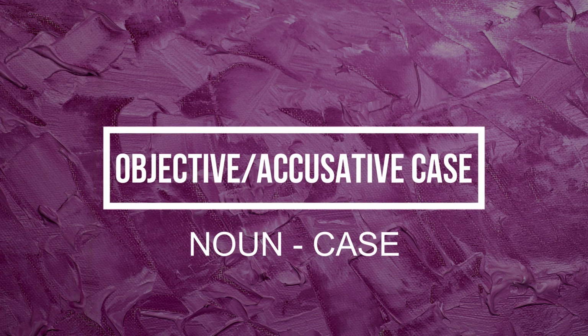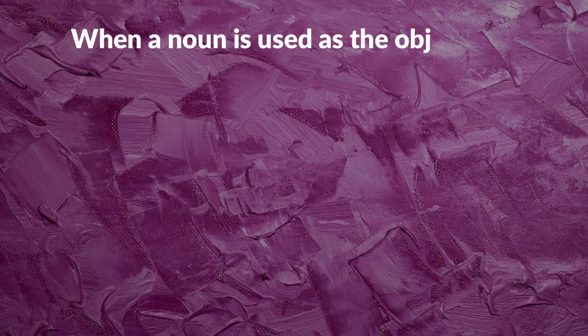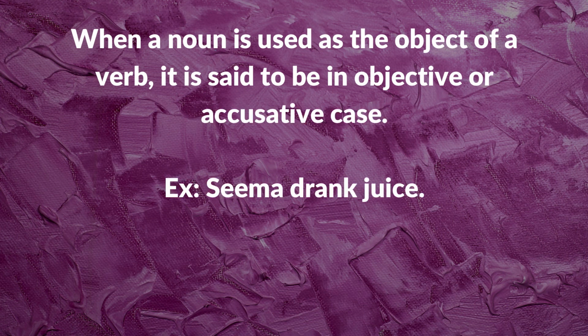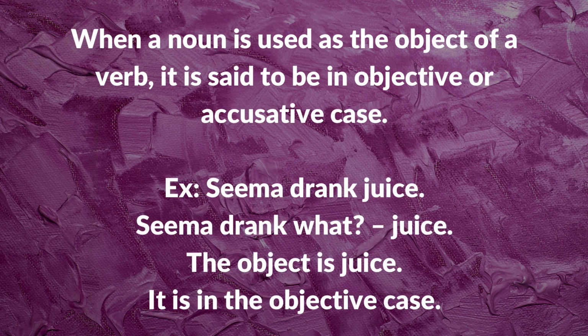The next is objective or accusative case. When a noun is used as the object of a verb, it is said to be in objective or accusative case. Now to identify the object in a sentence, we pick the verb and frame a question by putting what or whom after it. The answer to any of these questions names the object. We'll take the same example. Seema drank juice. Seema drank what or Seema drank whom? The second question doesn't make any sense. So it is Seema drank what? Juice. So the object is juice and it is in the objective case.